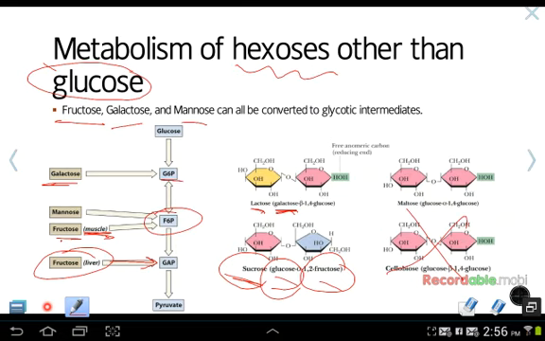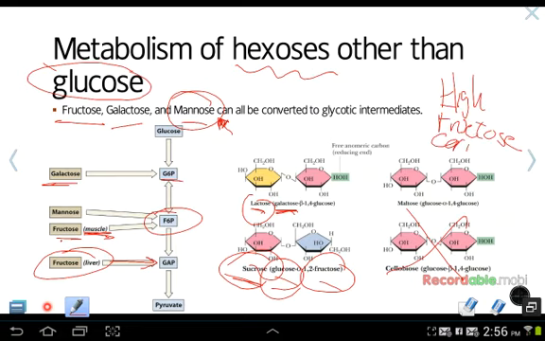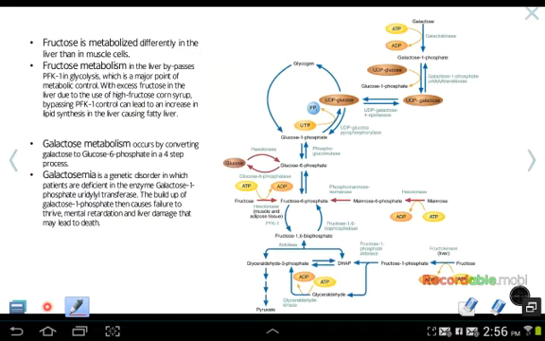Okay? Mannose is a less commonly encountered sugar. Usually it's encountered as a monosaccharide. Every now and then you can get a disaccharide of 2 mannoses, but it's not as common as, say, the lactose or sucrose or high fructose corn syrup, which are common in the U.S. as a sweetener. Okay, we'll talk about that in a minute. So fructose is metabolized differently in the liver than it is in the muscle cells.